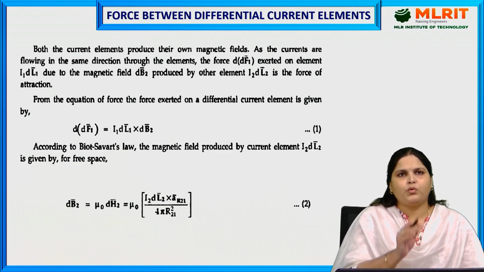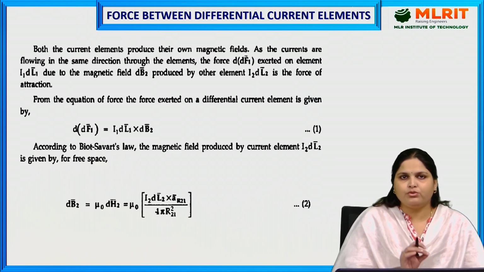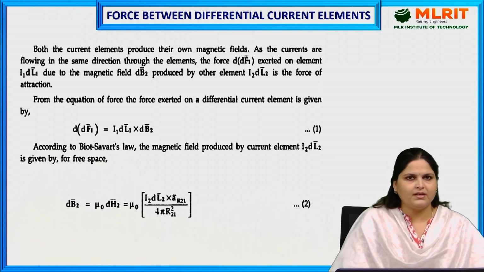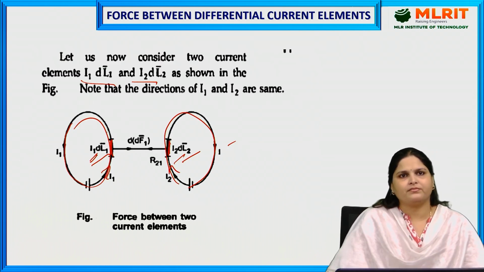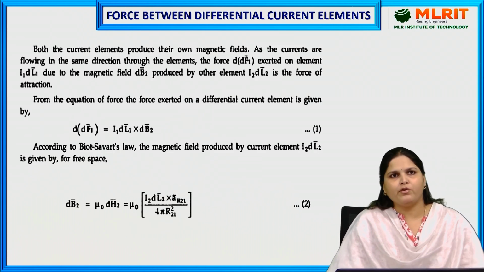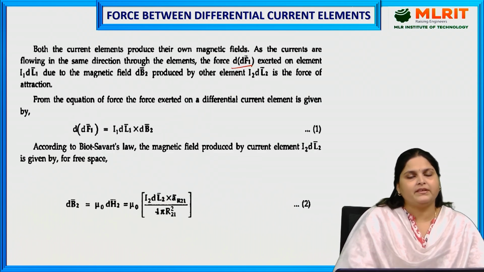Now both of these current elements will produce their own magnetic field because current is flowing through them. And as the currents are flowing in the same direction through the elements, as you see in the diagram, what kind of force will there be? The force is dF1 and it is an attraction force.